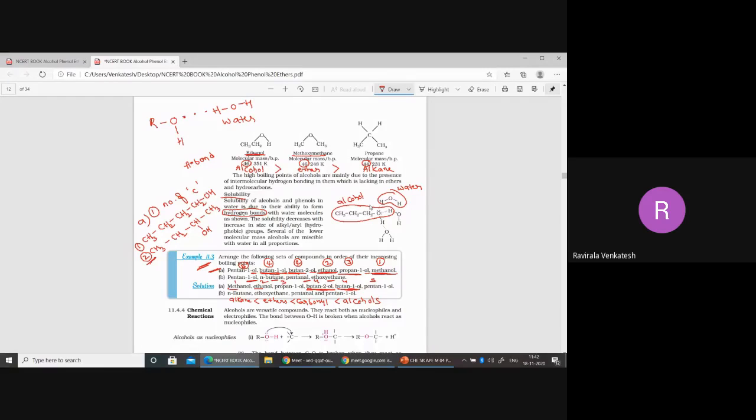Now, with increasing size, if you observe, the solubility decreases here. What is the reason here? For example, if I take some, shall I rub this part, whatever I have written on this PDF? Shall I rub this one?